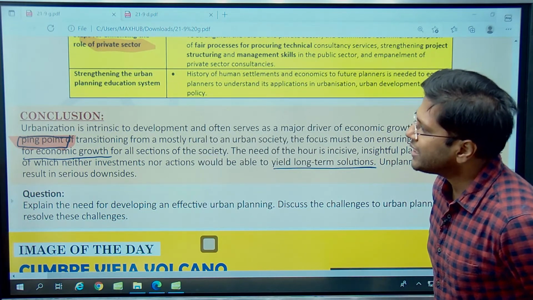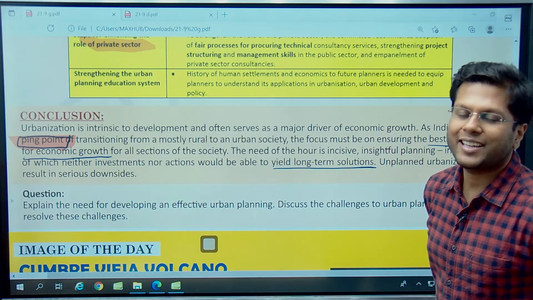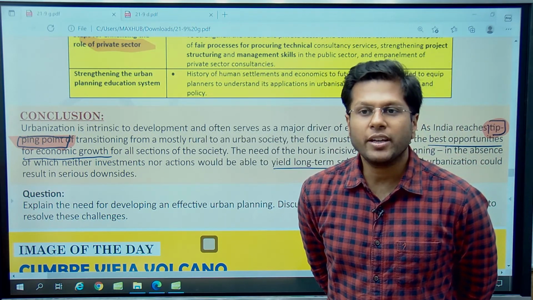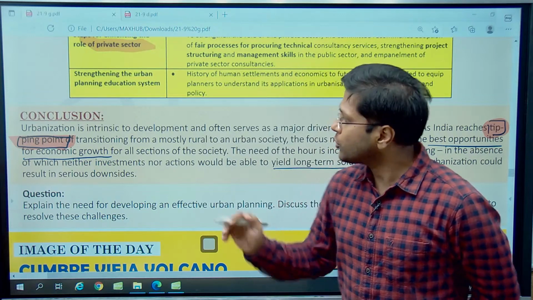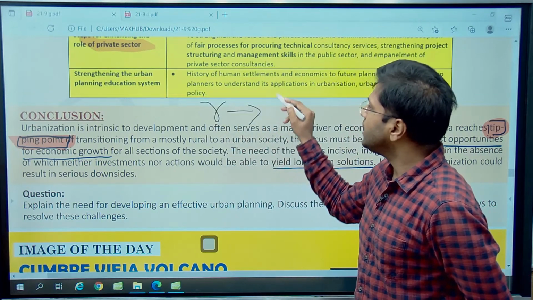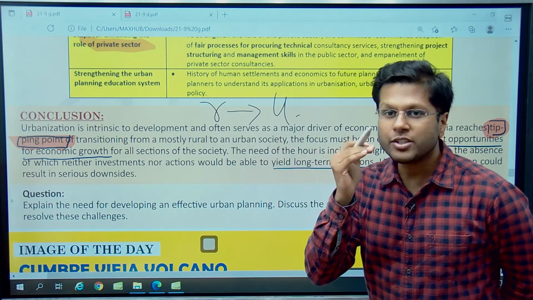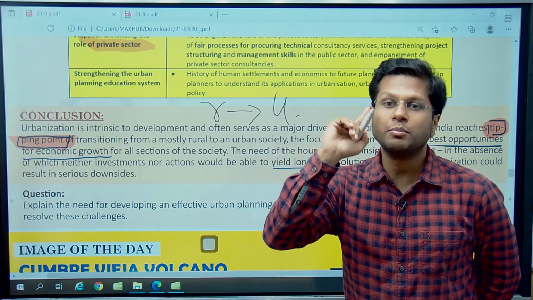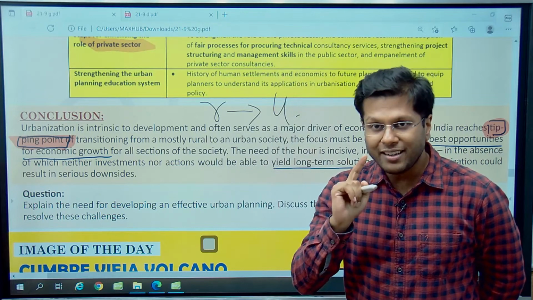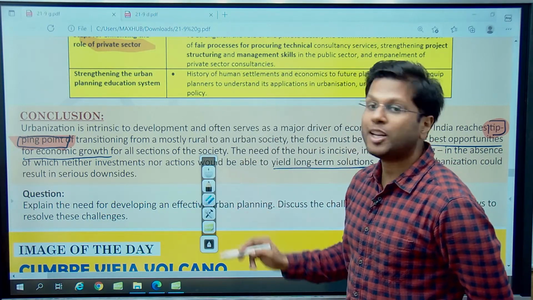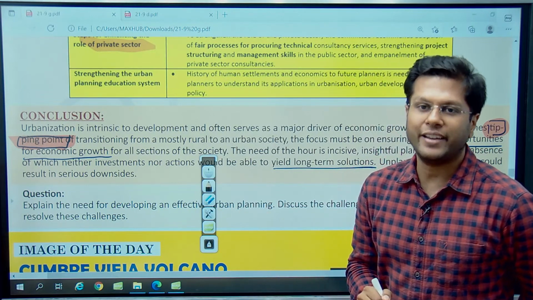Along with that, the conclusion for this article could be something like, India is at a very important tipping point. This tipping point is where the rural to urban transformation is going to happen for the country. And therefore, the focus must not be small. The vision must be far-sighted. To build this far-sighted vision, India must have an integrated urban planning for sustainable development of Indian cities.